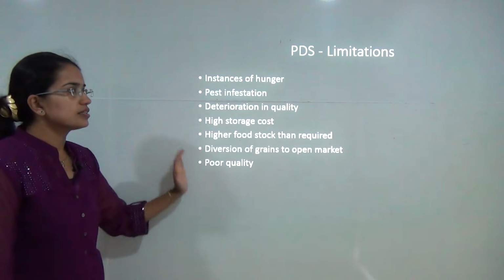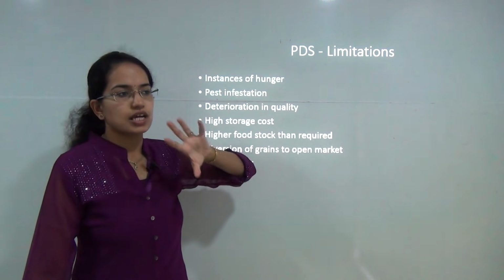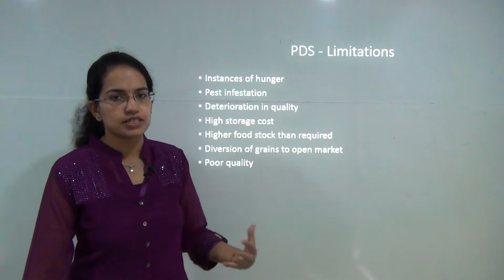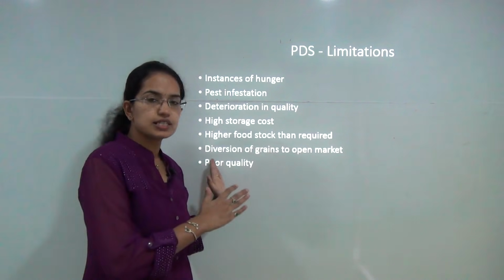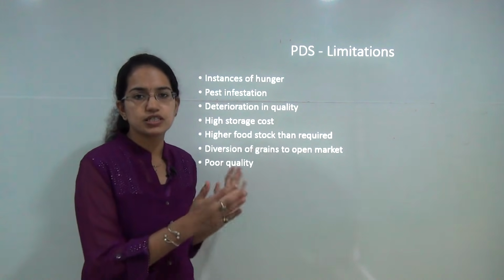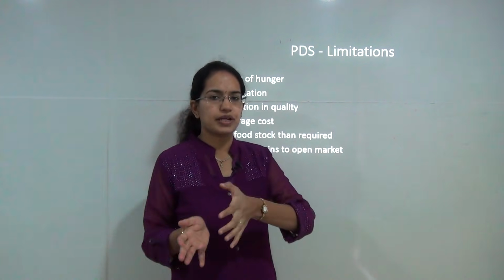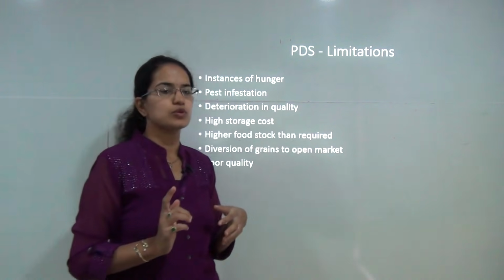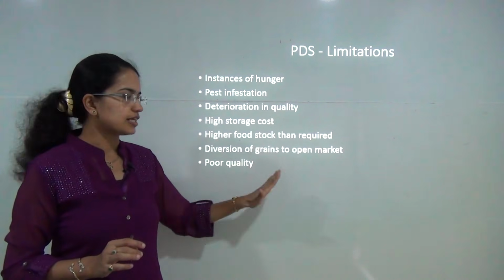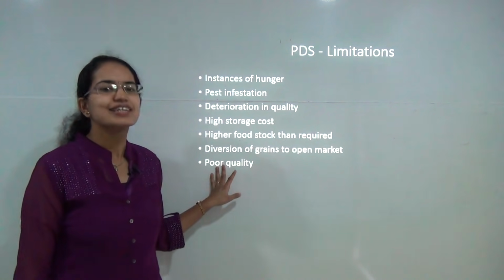So all these are the basic issues under PDS, and because of which there is real thought going on under Niti Aayog to revamp this whole process of public distribution system. However, as we said in the starting, food security comprises two basic elements, the buffer stock and the public distribution system. So here is how we understand the stock that the government keeps and how the public distribution system goes around. With this we cover the economics chapter 4 for class 9. We will be covering further chapters for class 10 in the next classes. Have a good day ahead.